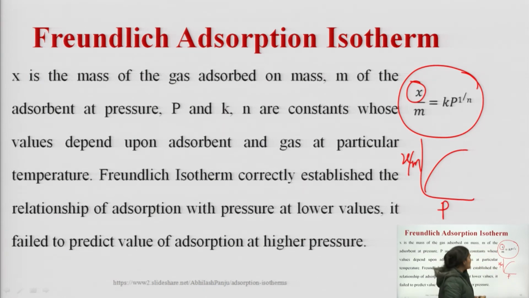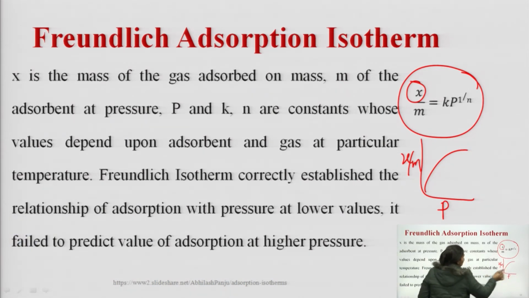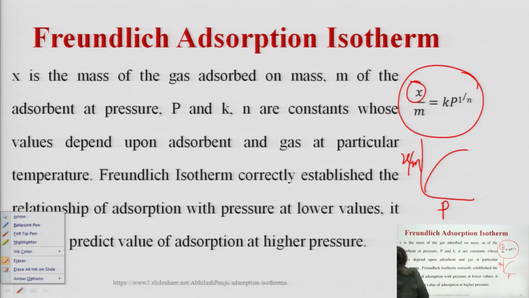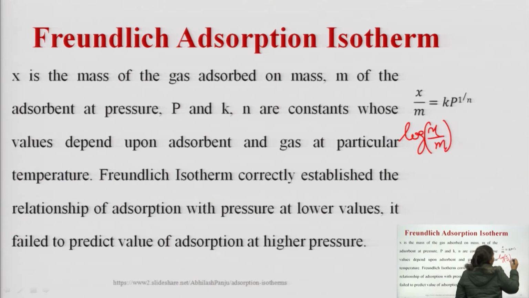But when we are implementing the logarithm into this, then the equation will become logarithm of x by m is equal to logarithm of k plus 1 upon n log p.